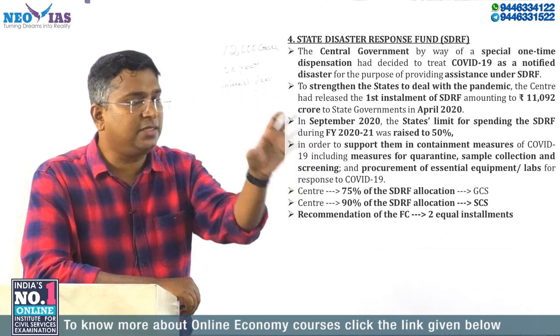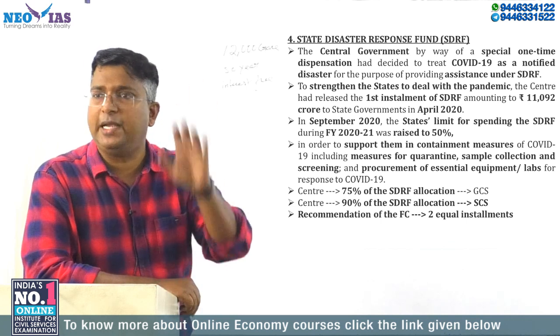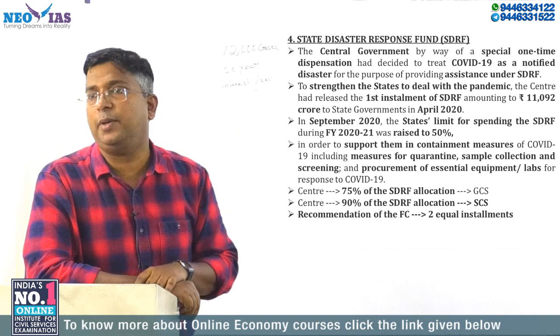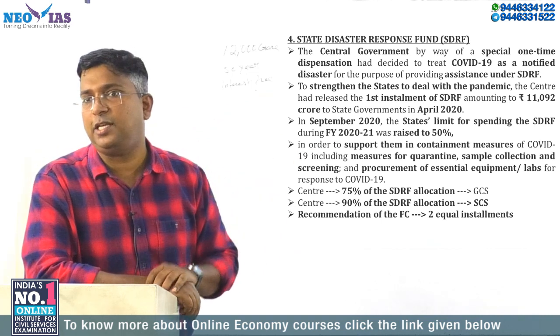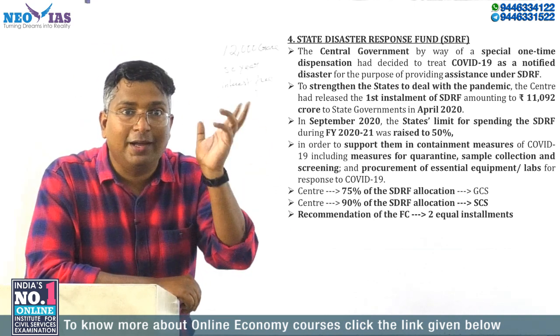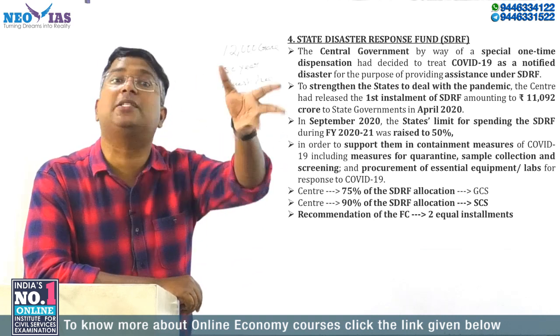How much each state will get under this fund is decided by the Finance Commission, and annually in 2 equal installments the center transfers that money to this fund. The state utilizes it for what purposes? Only for disaster response.